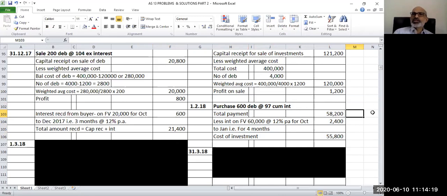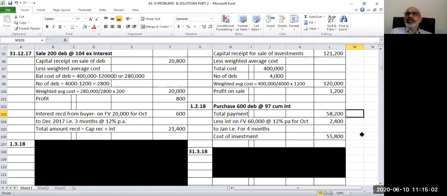Now this is a cum interest quotation, so we have to find out how much interest is included in this. Face value is 60,000. The last interest paid was on 30th September 2017. So from October 2017 till 31st January, it's a period of 4 months. On 60,000 at 12% per annum, the interest for 4 months comes to 2,400 rupees. This will be reduced from the cum interest price, and the cost of investment will be only 55,800, because you are buying the investment at cum interest price.